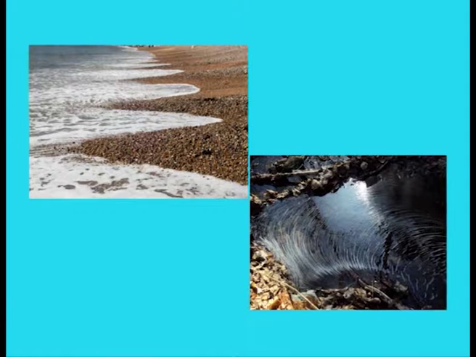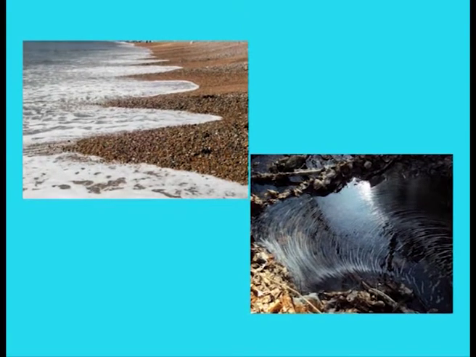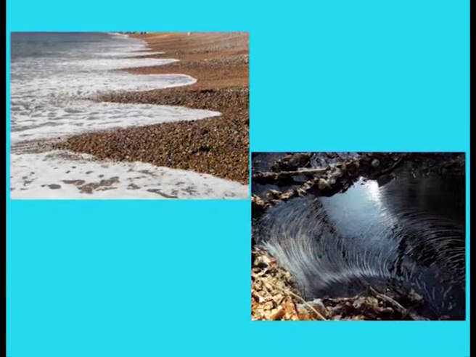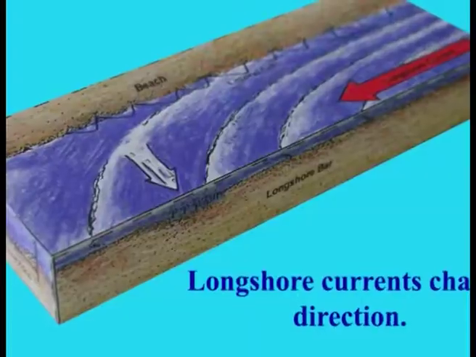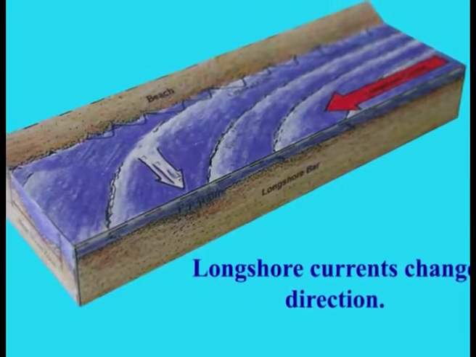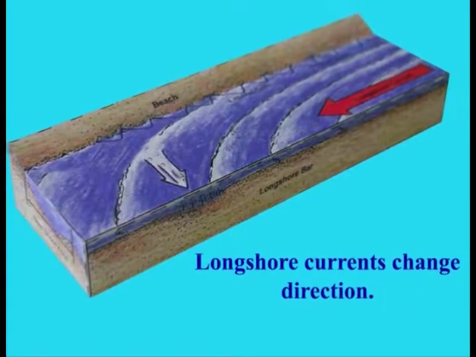Both rivers and coastal zones move water and sediment from one area upstream to another downstream. Beach drift and longshore currents, however, move in a zigzag pattern, whereas rivers flow mostly in a turbulent, swirling fashion. Additionally, the direction of flow of longshore currents along a shoreline can change, whereas rivers flow in the same direction, downhill. Longshore currents change direction because the direction that waves approach the beach changes seasonally.